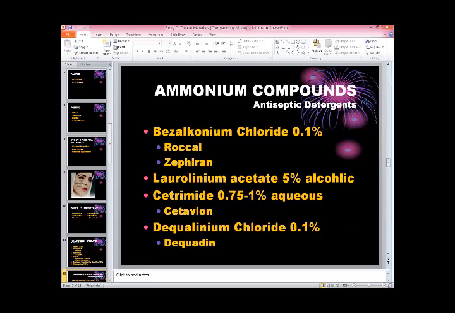And the alcoholic solution is helping us to kill the bacteria. And we are using it in dentistry, especially when we are making mouthwashes. It is very helpful in mouthwashes, and in case of necrotic gingivitis it is very effective.